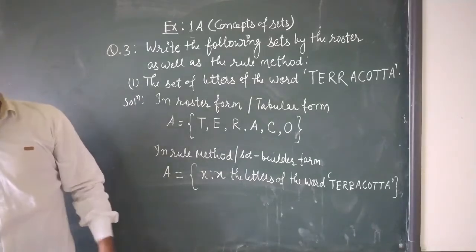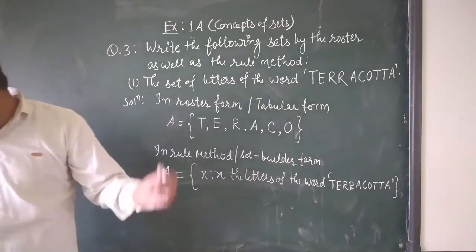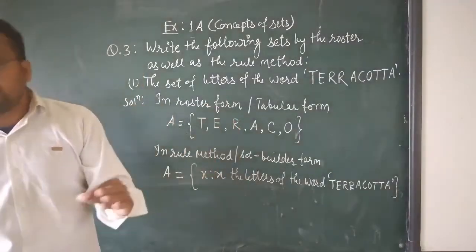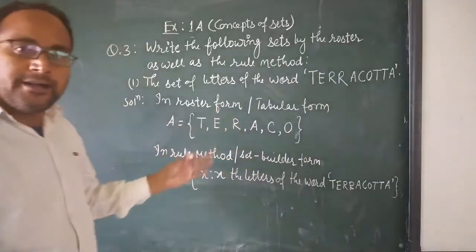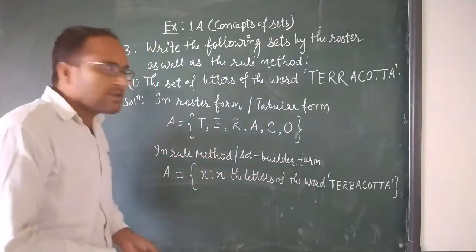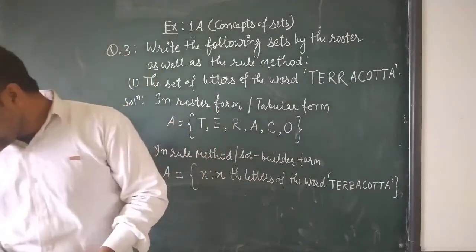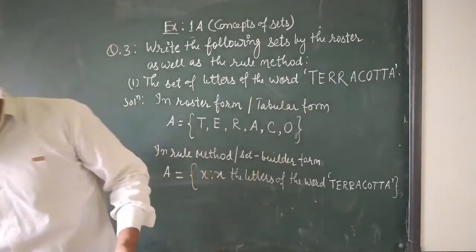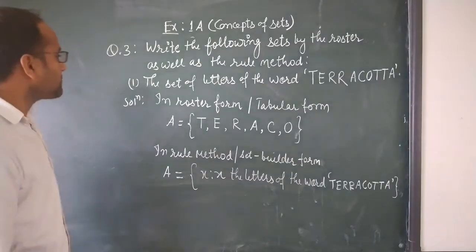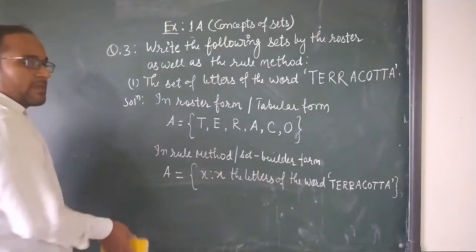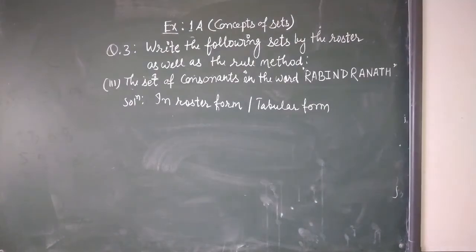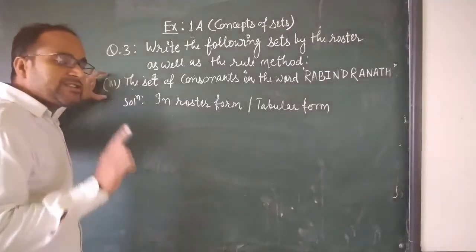Now question number 2, the set of the whole numbers lying between -4 and 2. It is also very easy, students. So question number 2 you will try yourself. Now see this question number 3, students. The second one is also very easy.